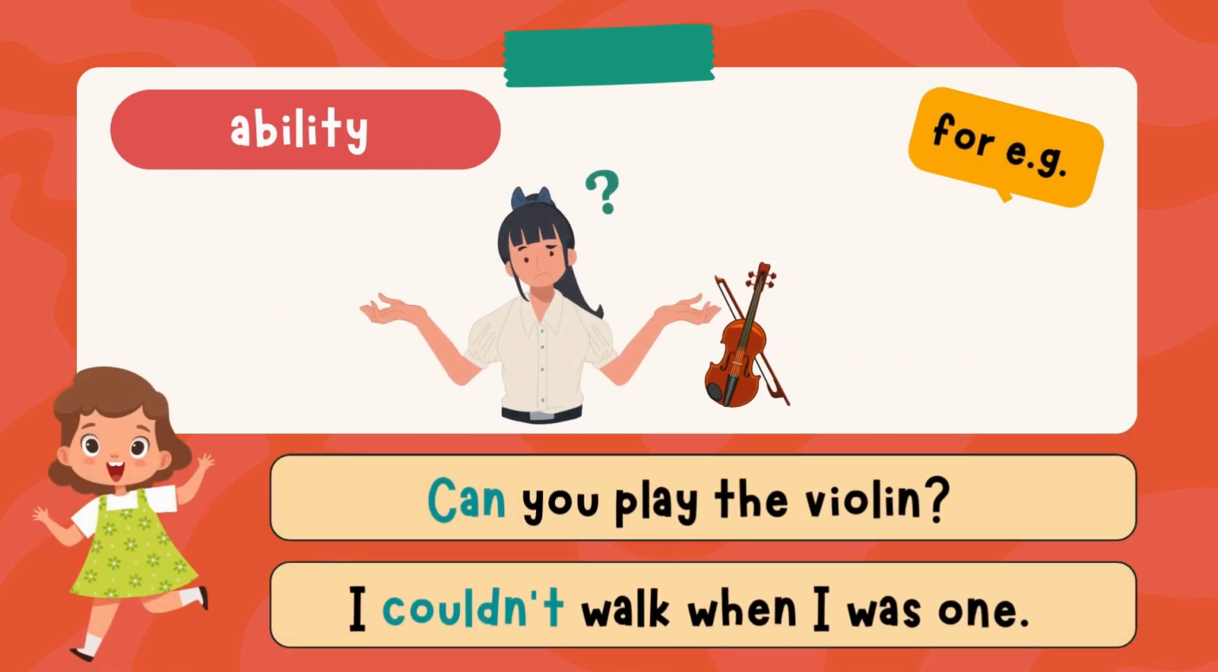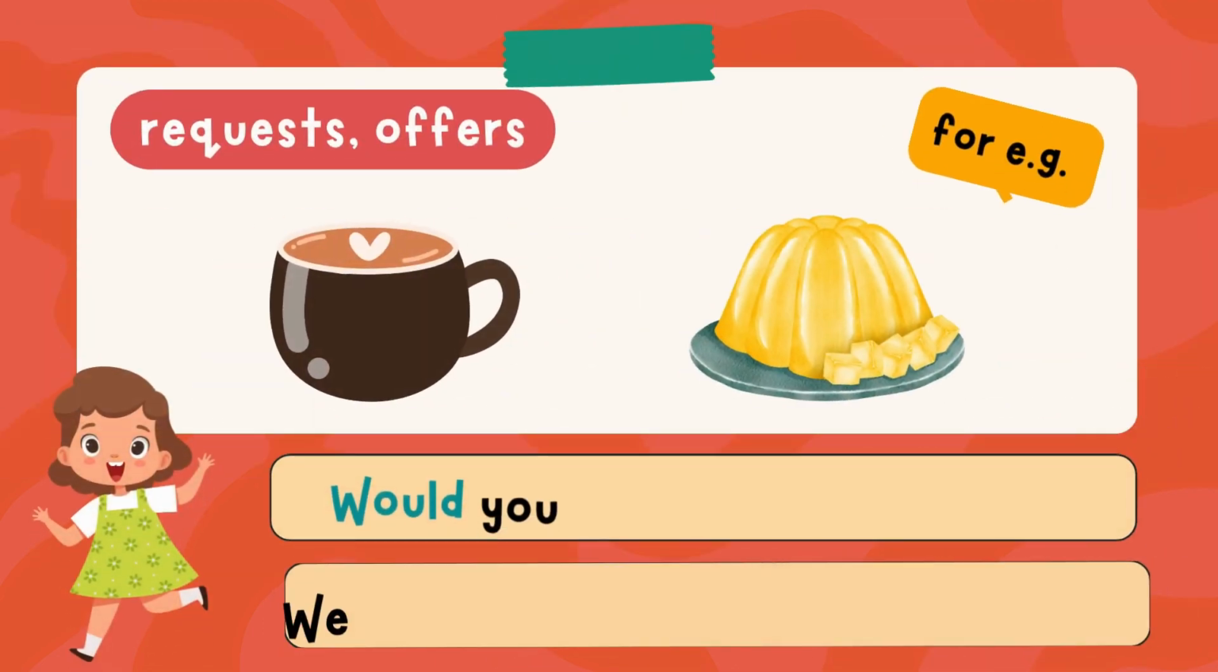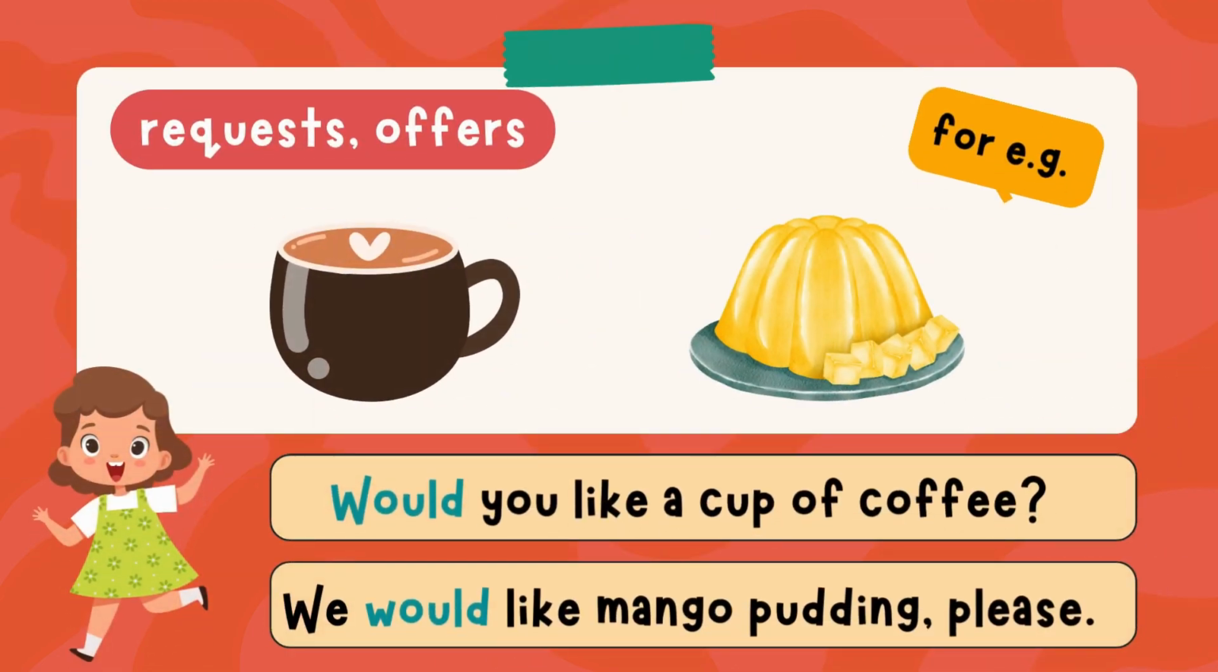Ability. For example, can you play the violin? I couldn't walk when I was 1. Requests, offers. For example, would you like a cup of coffee? We would like mango pudding, please.